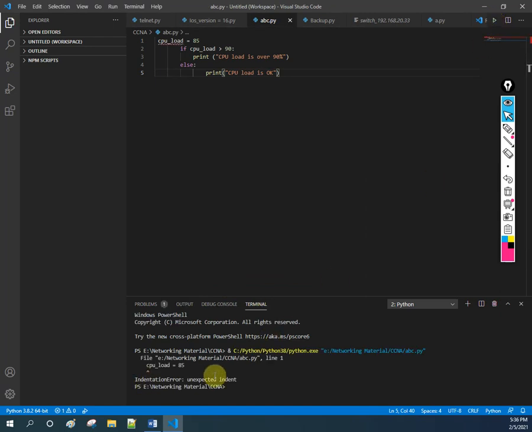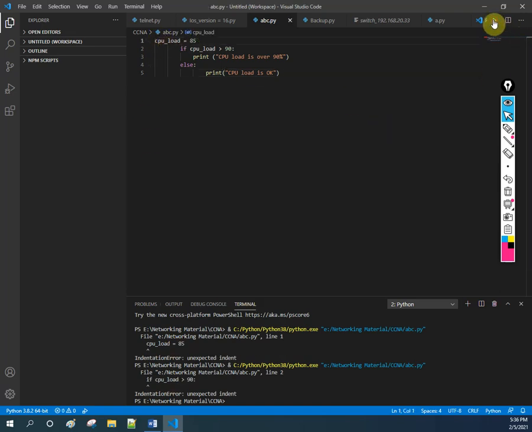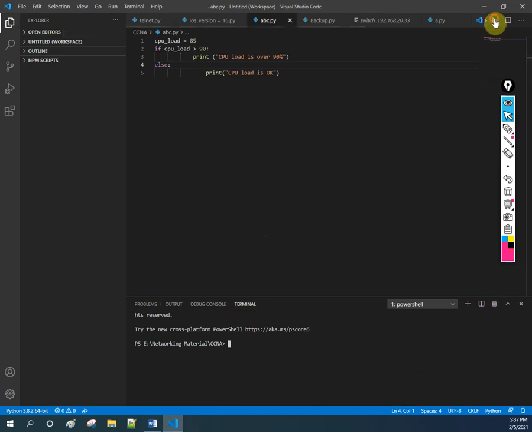When I run this code, I am getting an error here. Maybe I pasted something incorrect. Let me check what I pasted. CPU load is 85. Okay, let me check here. Maybe I did not give a space. Again the same error. I think I did not give the space here. So I will move this here, because you need to be careful. Anyhow, when we do the coding, you will have the idea about this. Again move this one here, and now let me delete this and execute again and check.